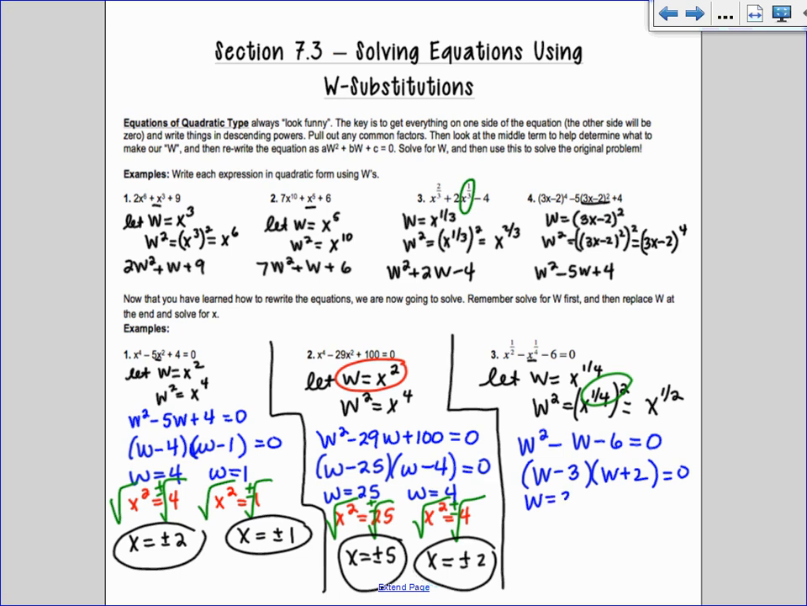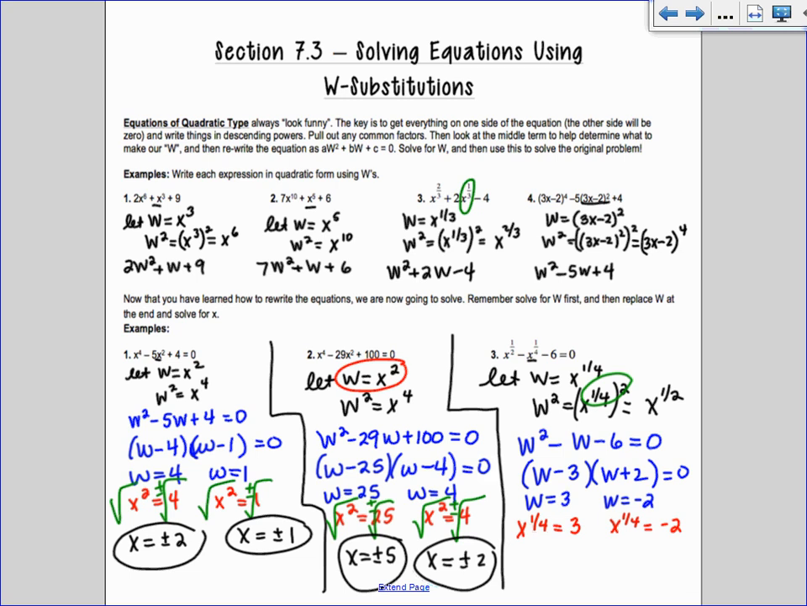So I get w equals 3, and I get w equals negative 2. Okay, now I'm ready for the replacing step. I have what w is equal to. Now I plug back in. W is x to the 1/4, so I write that. x to the 1/4 equals 3. x to the 1/4 equals negative 2.